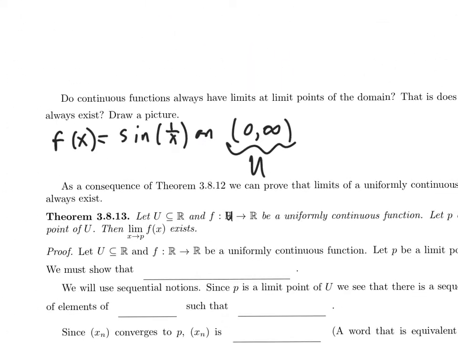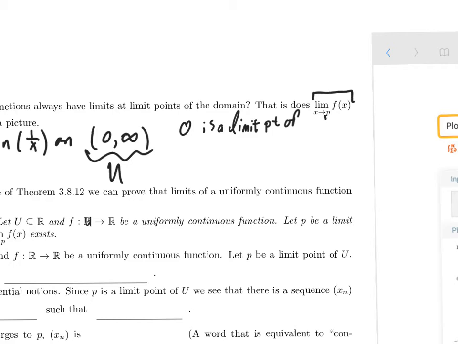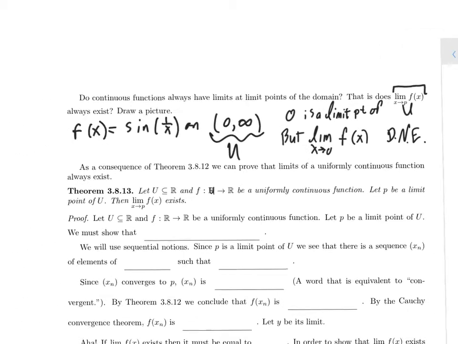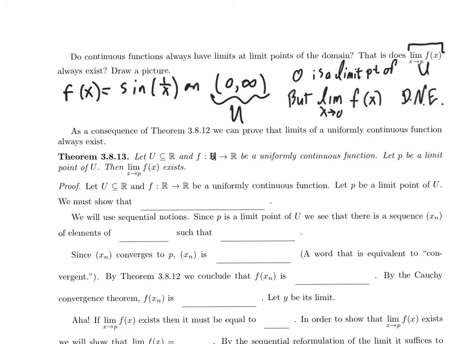So this function has the property that 0 is a limit point of u, but the limit as x approaches 0 of this function does not exist. So continuous functions don't always have limits at their limit points. We are going to show that uniformly continuous functions do. We are going to prove the following theorem, theorem 3.8.13.